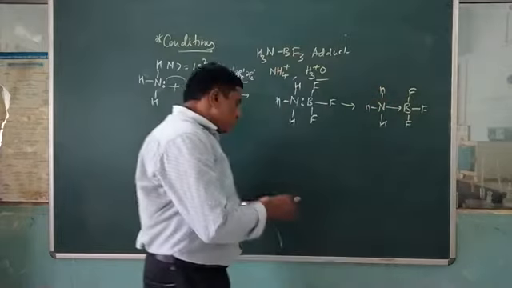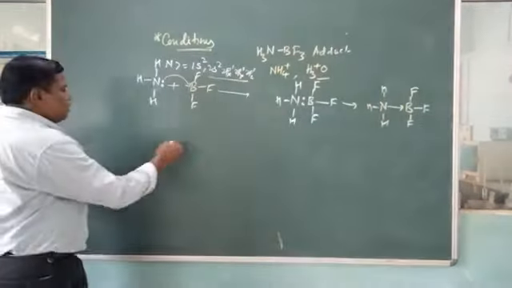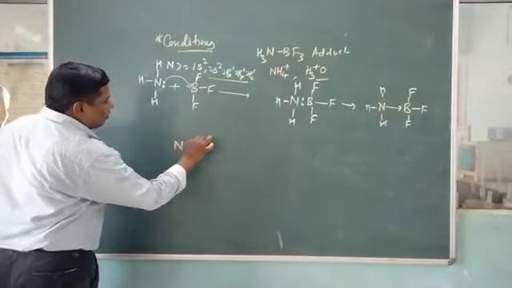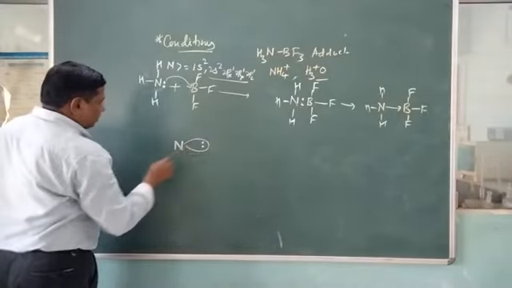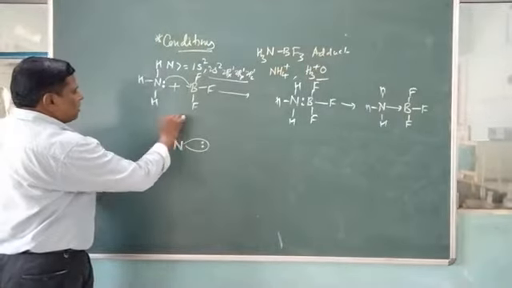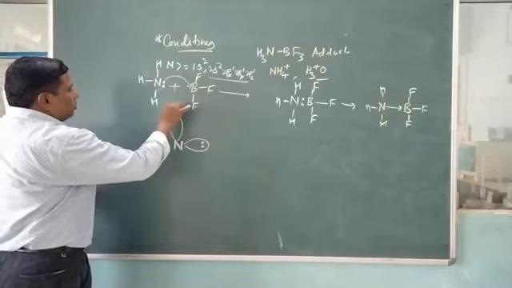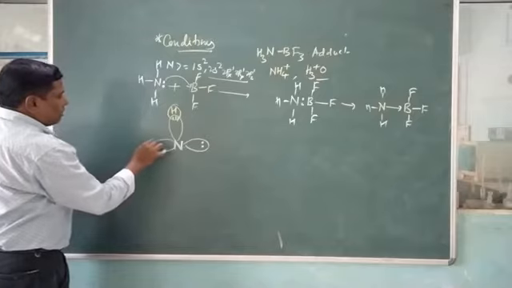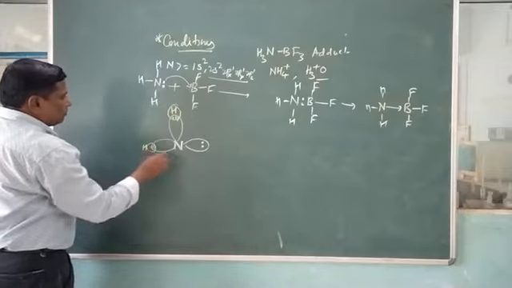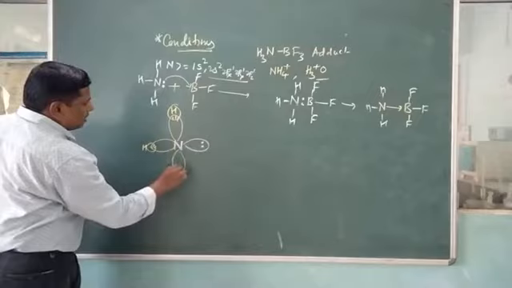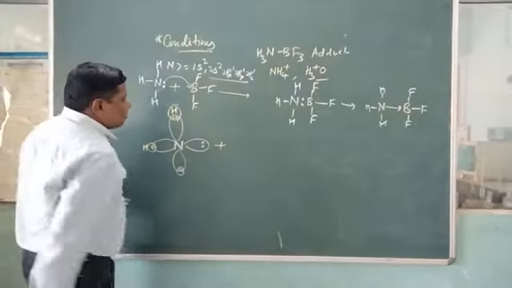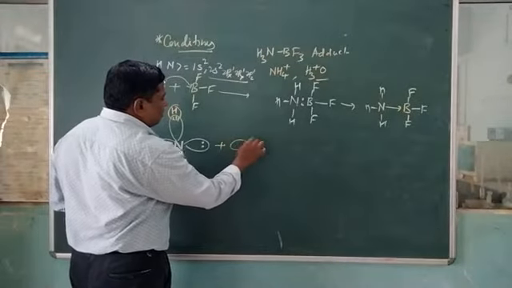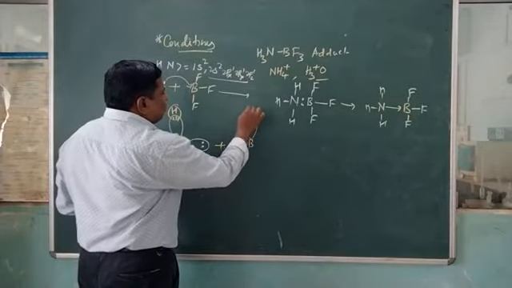Now this can also be shown diagrammatically. This will be the orbital of the nitrogen, and it possesses one lone pair of electrons. Here hydrogen can be attached, here the second hydrogen can be attached, here the third hydrogen can be attached. Now when we take boron, it possesses a vacant orbital, and these will be fluorine.